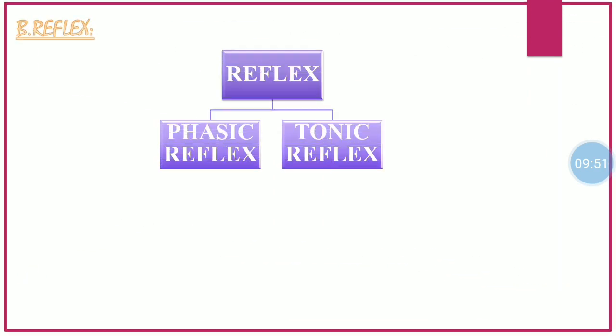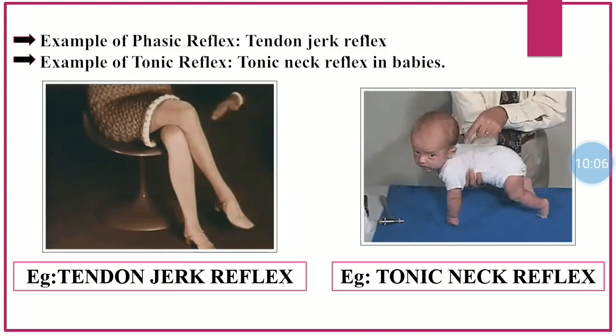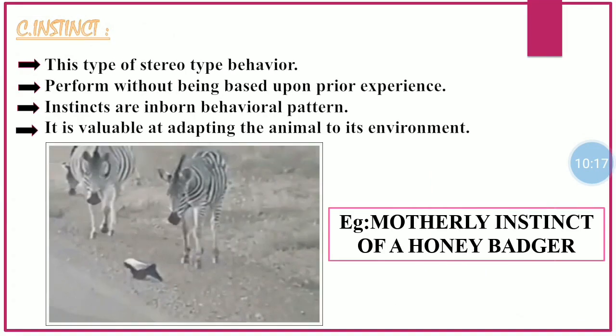Now, reflexes are of 2 types: phasic reflex and tonic reflex. Phasic reflexes are reflexes which are quick and short-lived, and tonic reflexes are reflexes which are slow but long-lasting. Examples of phasic reflex are the tendon jerk reflex, and an example of tonic reflex is the tonic neck reflex in babies. Now moving on to the third type of stereotype animal behavior, which is instinct.